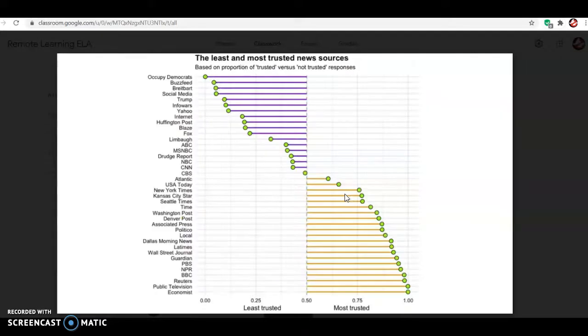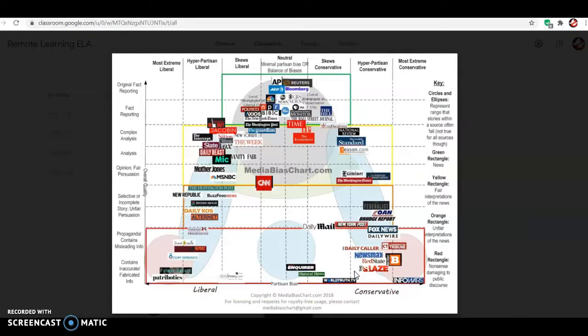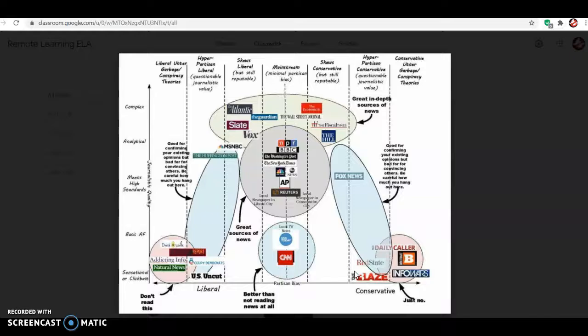If I go to a different one, this kind of rates everything. On one side is not trusted, this side is most trusted. But again, remember, this is somebody's opinion. So obviously it's going to be skewed with bias a little bit, okay, which is why I gave you 4 different ones that you can look at.